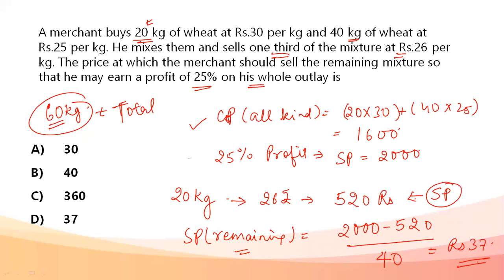Important thing was considering the profit in the beginning and then dividing the cost among the sets that we have considered. So answer is 37, option D.